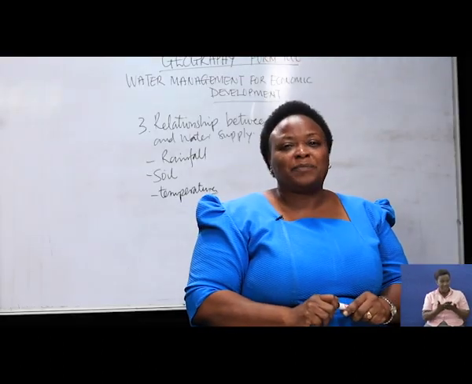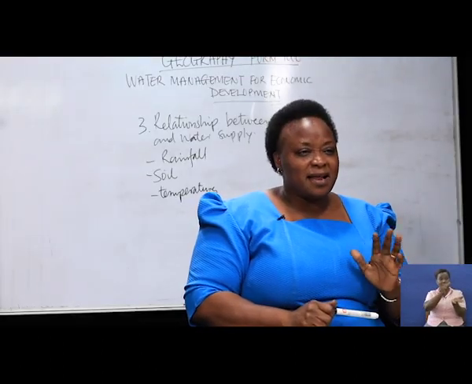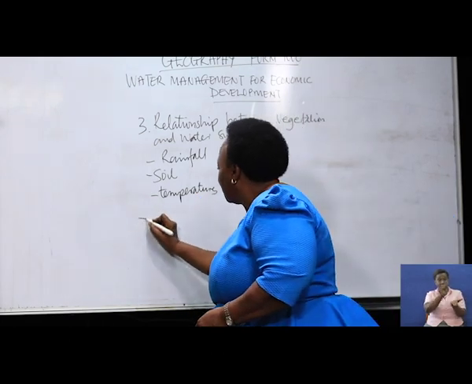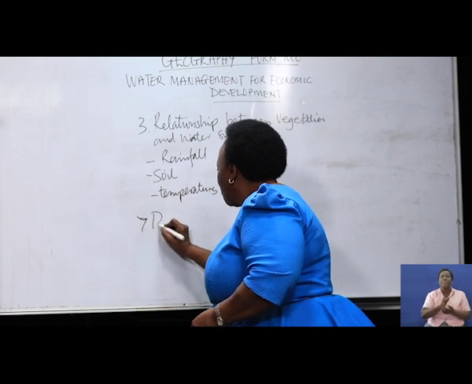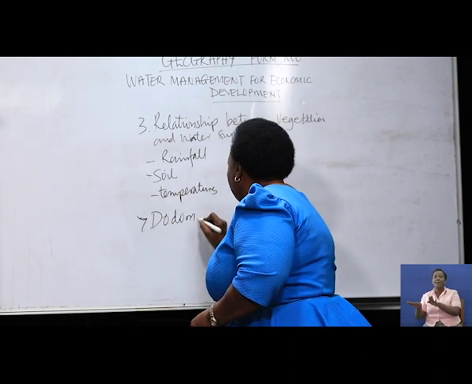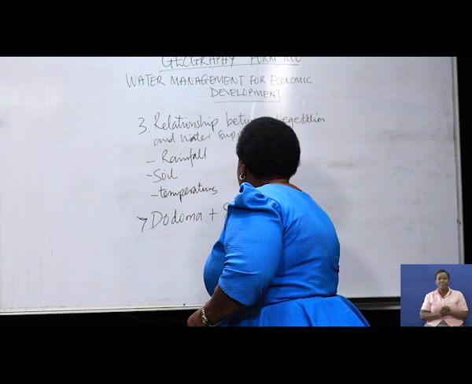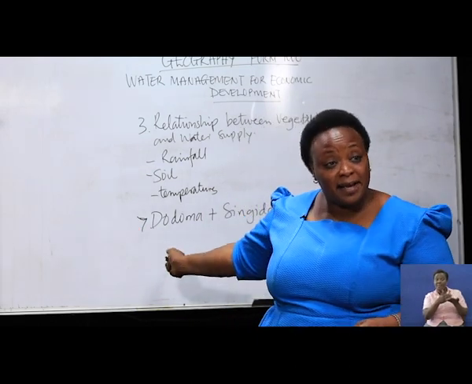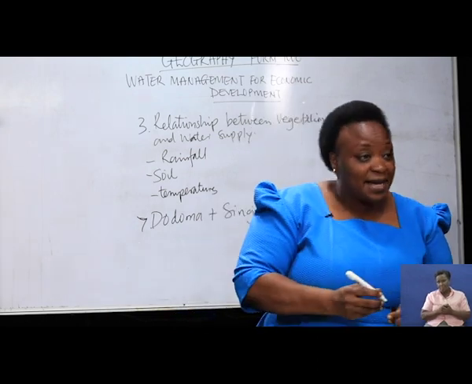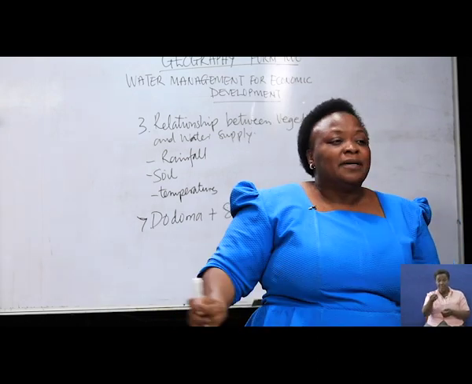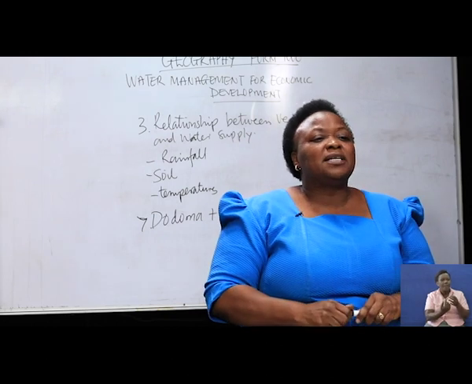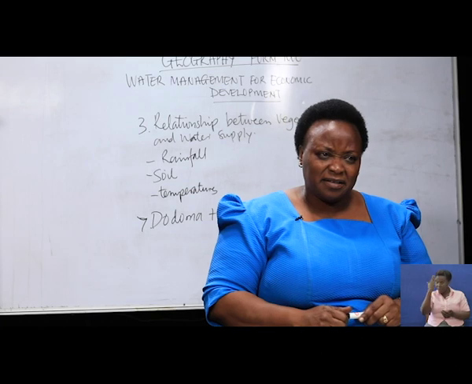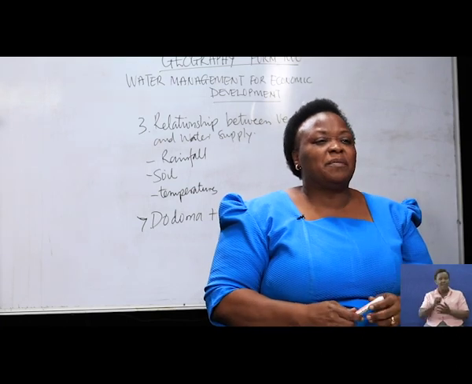For example, in semi-arid areas, here in Tanzania, we have Dodoma and Singida. These are semi-arid areas. In these areas, mostly you'll find shrubs. I don't know if you know what shrubs are, but don't worry, you will learn about them.